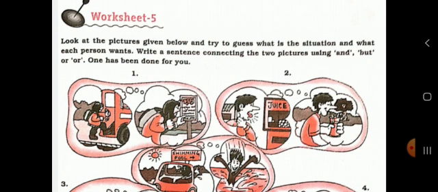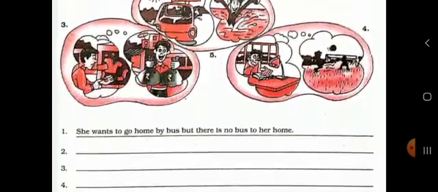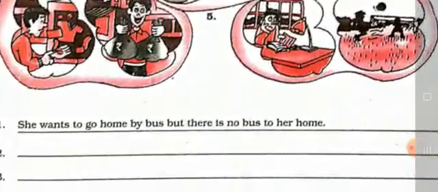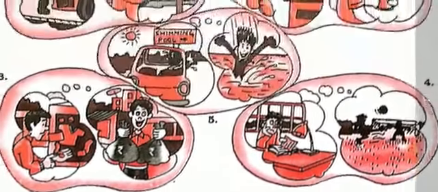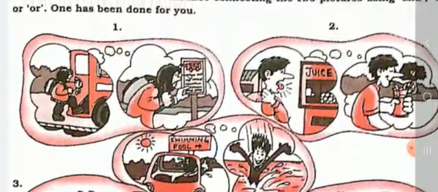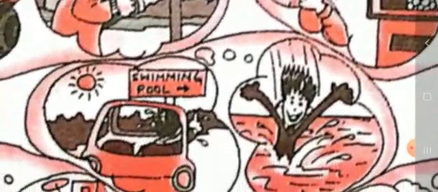Look at picture number 1. Here, she wants to go home by bus, but there is no bus to her home. Now, students, we can frame sentences like this. She jumped out of the car and splashed into the swimming pool.